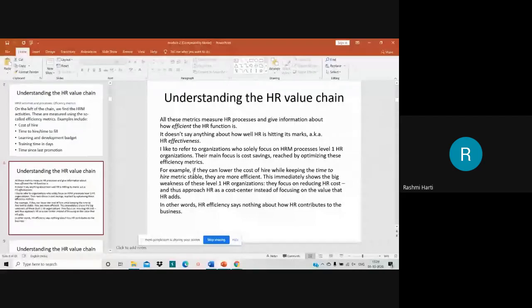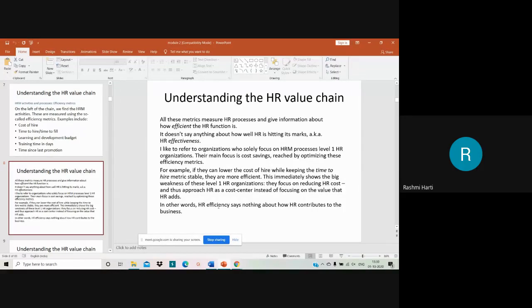That means if I have taken 2 days to hire a particular person, I am going to get the best source, that means the cheapest source through which I can get the employees. That means I am more cost centered instead of focusing on the value that HR adds. So I'm not going to go for superior candidates, but I'll compromise on the competence of the candidates, because I want to lower the cost of hire.